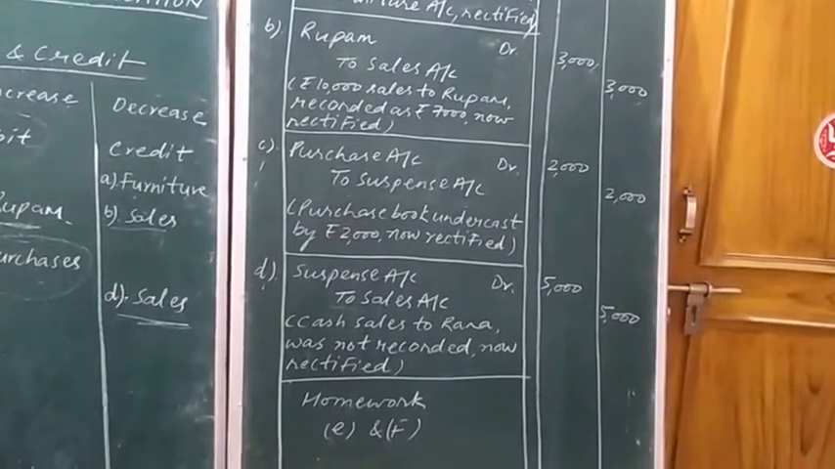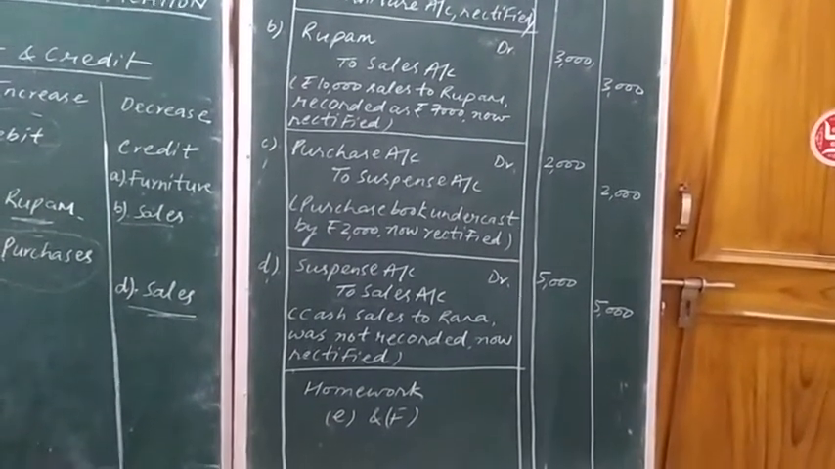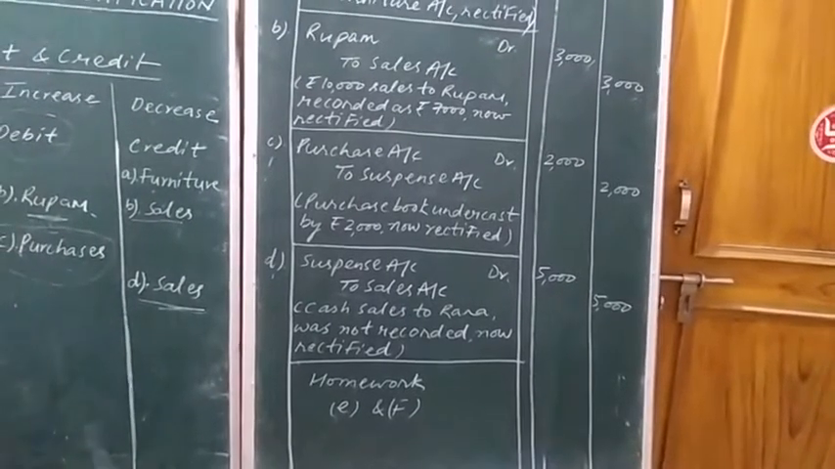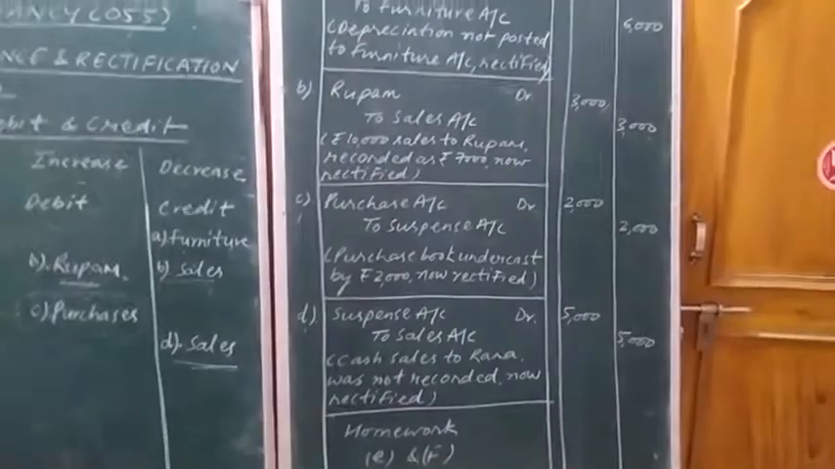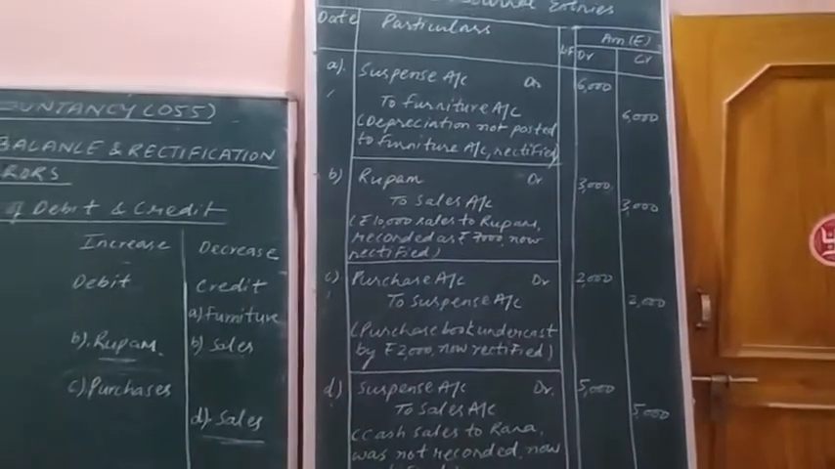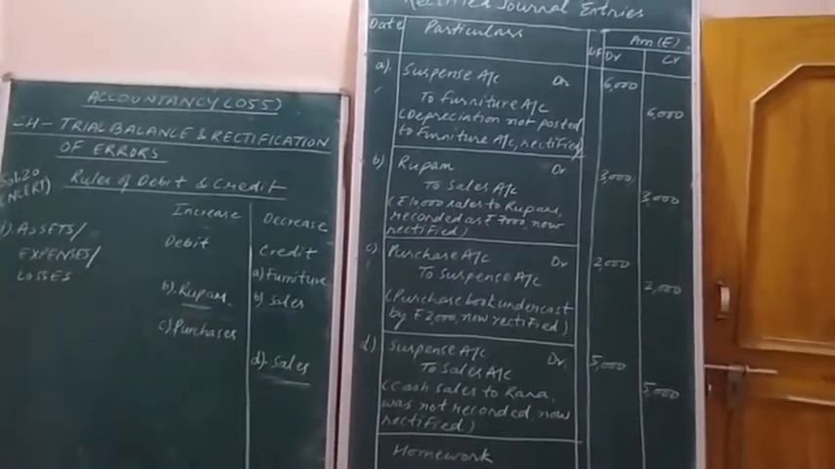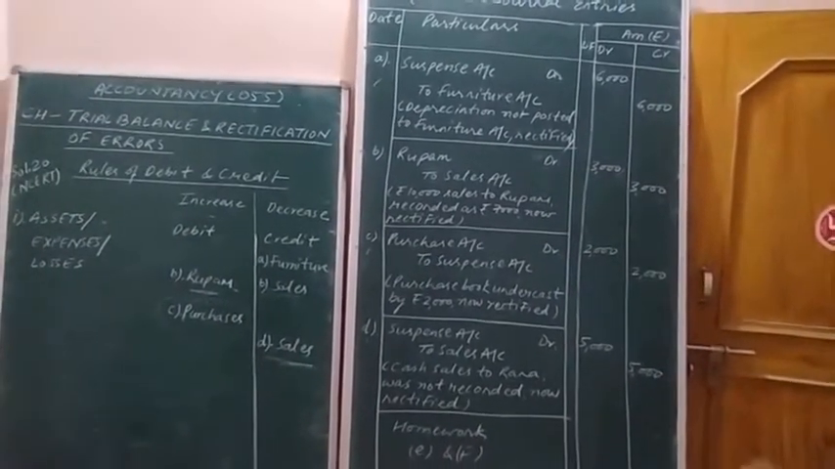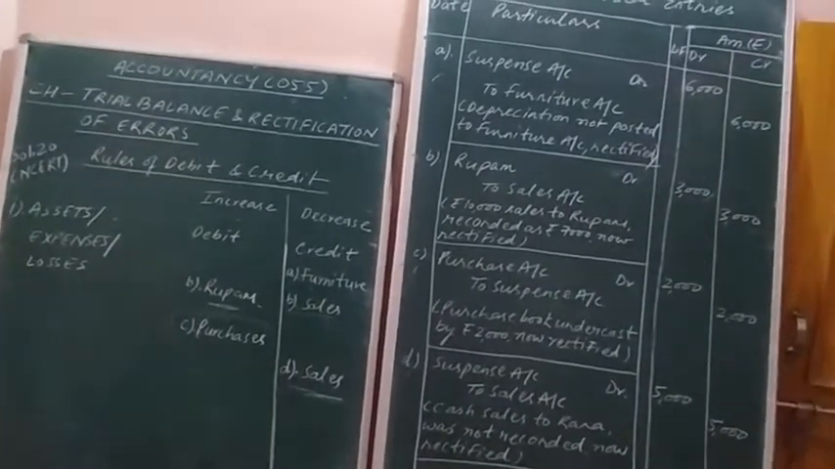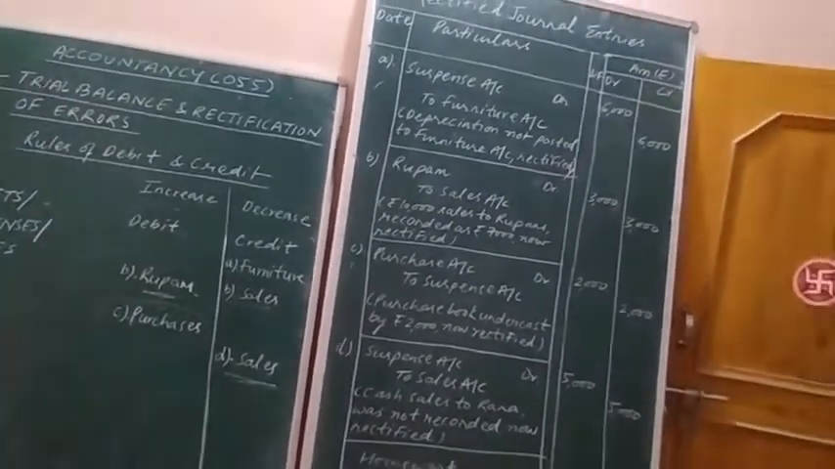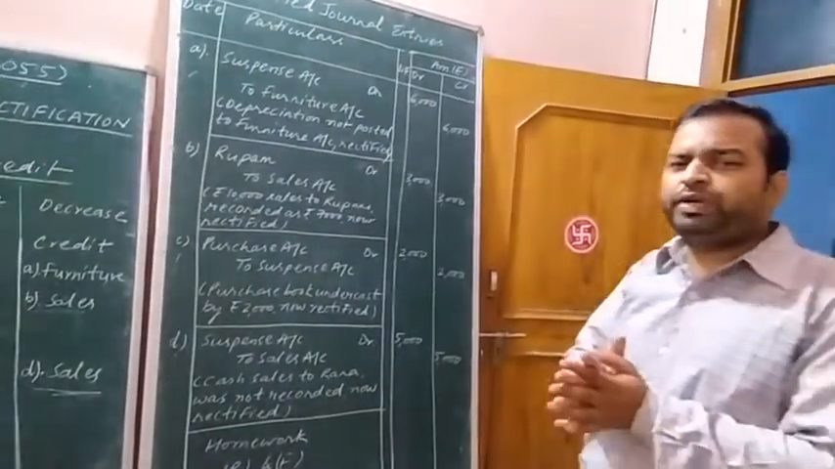And E and F transactions as a homework you have to solve, and try to solve other related questions also. So far I have explained many questions related to this topic, rectification of errors. Try to solve the remaining questions. More questions I will explain tomorrow. That's all for today.